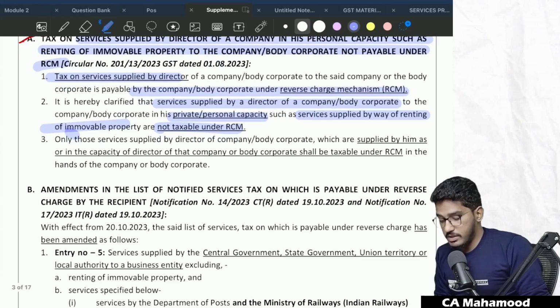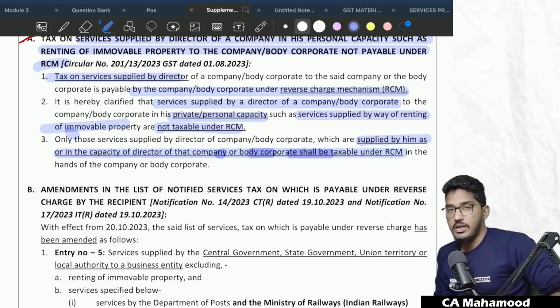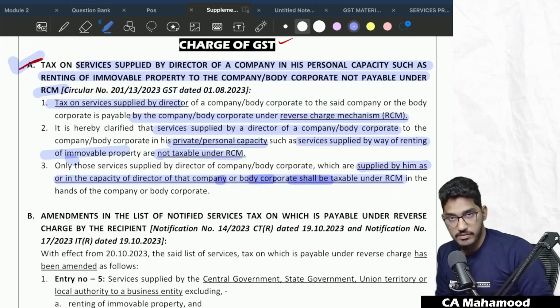Only those services which are supplied by him in the capacity of a board member or director of that company or body corporate shall be taxable under reverse charge mechanism in the hands of the company. Only directorship services will be covered under RCM. Other services will not come under RCM. They will be covered under forward charge mechanism only. So this is one circular they have given.